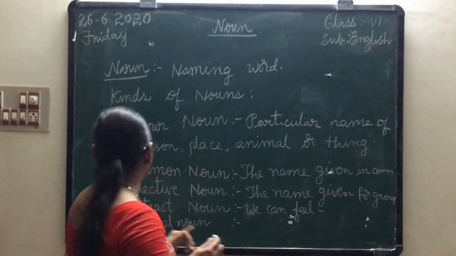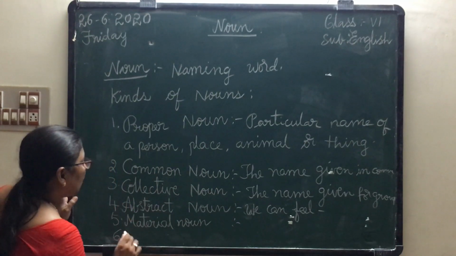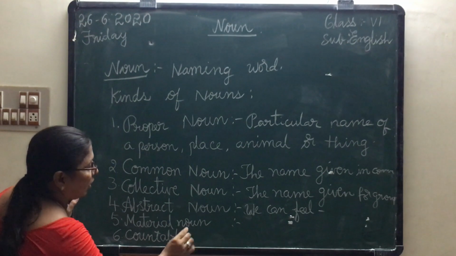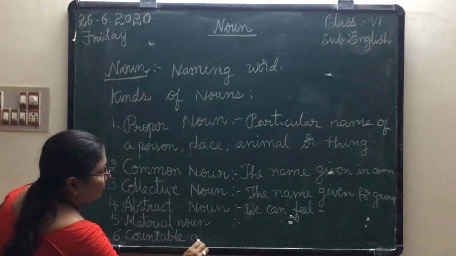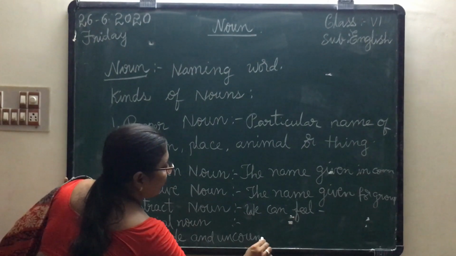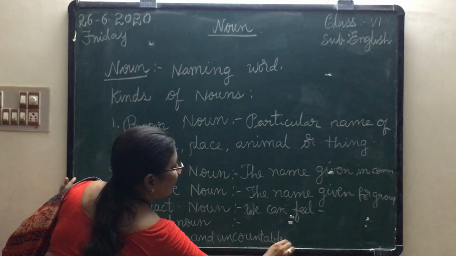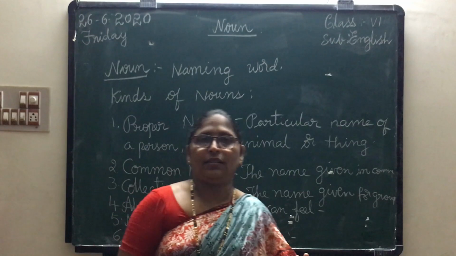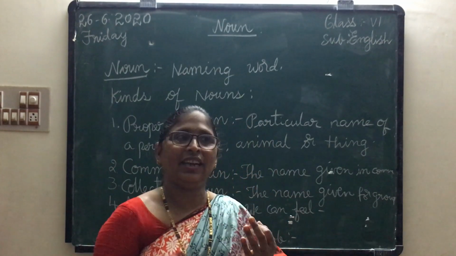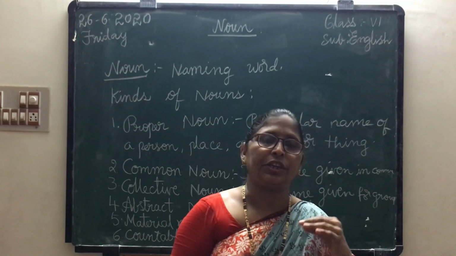Uncountable nouns. In uncountable nouns, we cannot count. For example, sugar particles. Your mother prepared tea. What can she use? She can use tea powder and sugar.